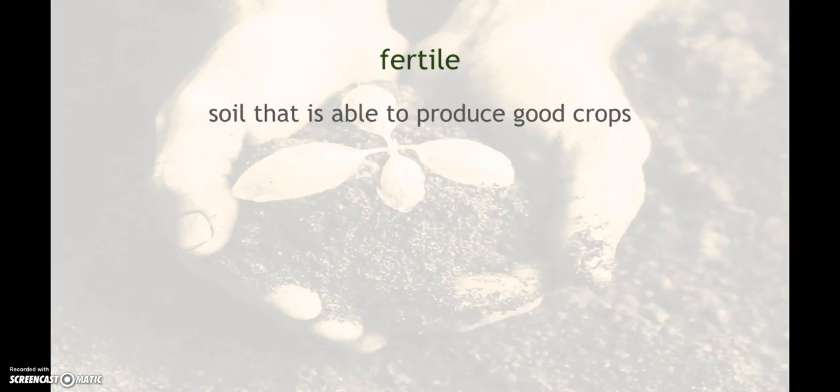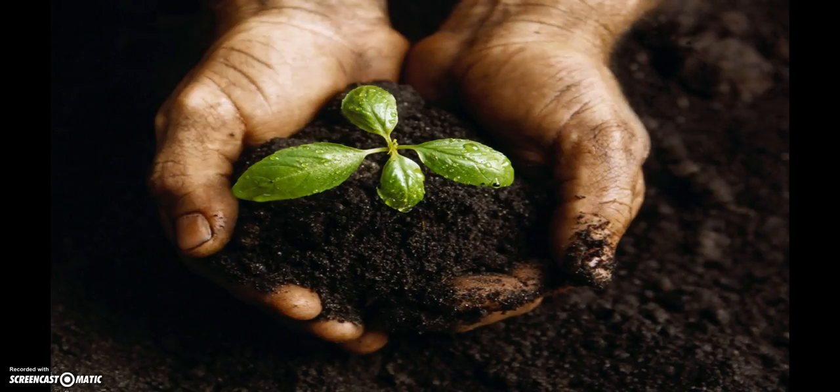Fertile, which we talked about when we talked about The Winter Room. This is soil that is able to produce good crops. The reason why the Midwest has so much agriculture is because the soil in the Midwest, especially in the central plains or the interior lowlands, is really, really good. Lots of nutrients, lots of other things the plants like, vitamins and things like that.